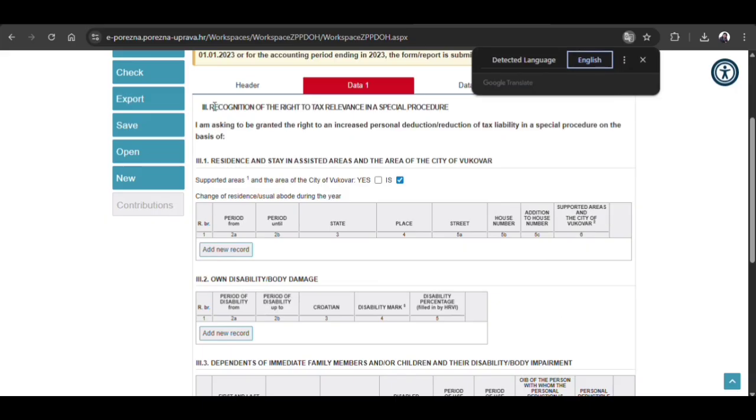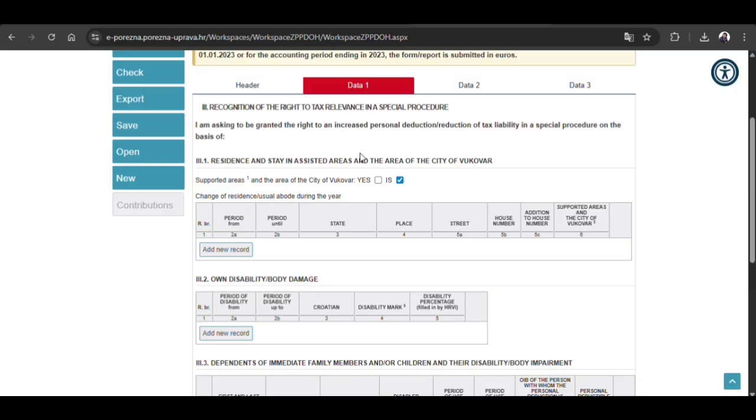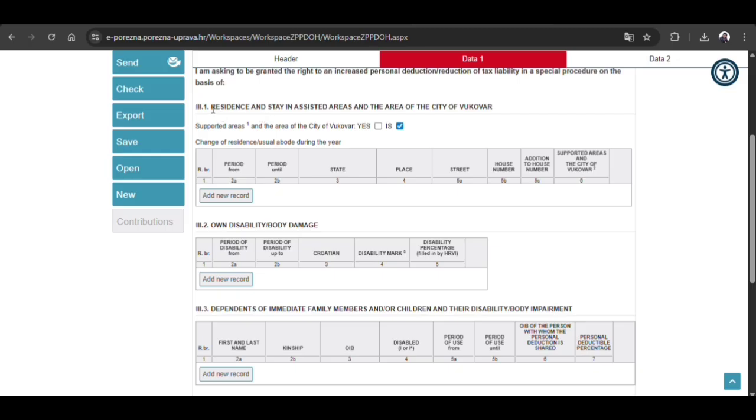If I translate it, recognition of the rights, special procedure. Okay, so if you reside in the city of Ukur, you need to click yes, you are living in Ukur, because for Ukur they give some special refunds, so that only it's coming in that category. So I am not living in Ukur. If you are living in Ukur, you need to add your residential certificate. So this is complete for Ukur only.